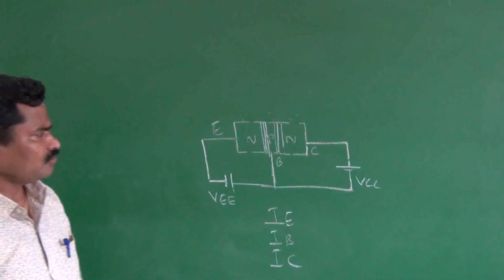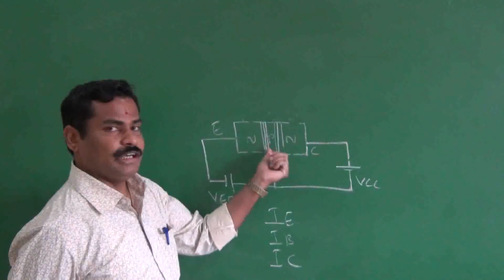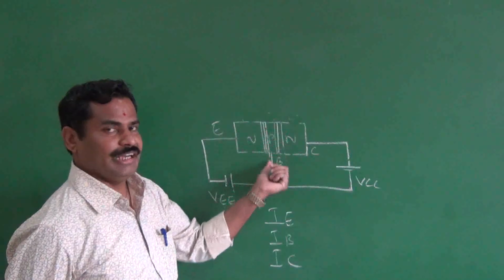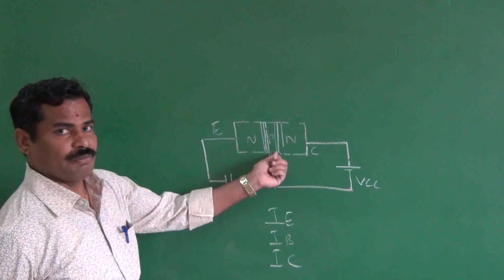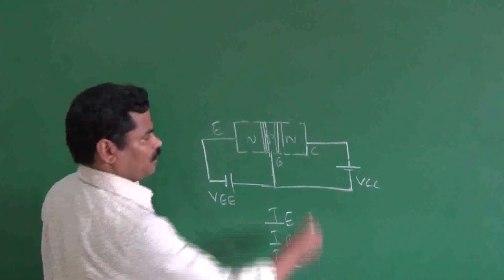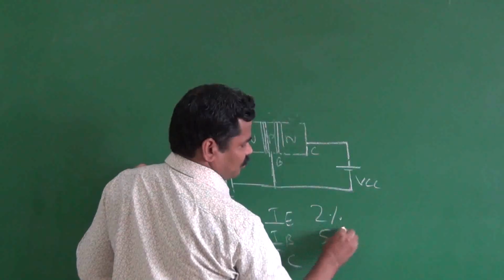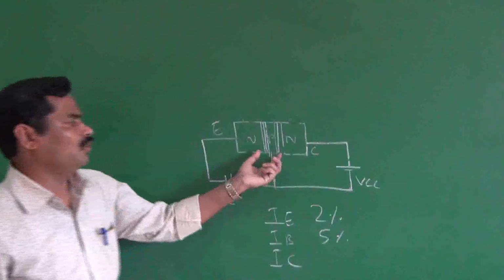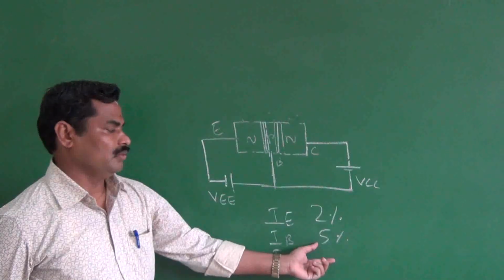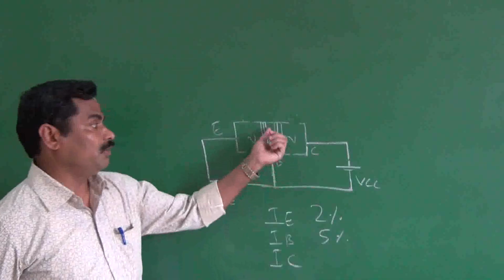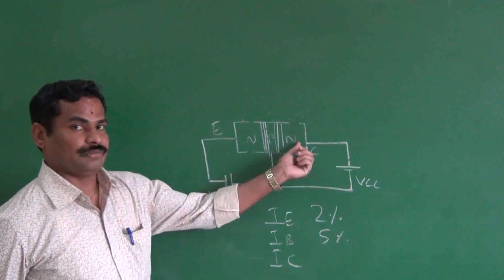And actually, I just said in the beginning, your base is lightly doped. Whatever electrons come towards the base, what happens? Only 2 to 5% of electrons will recombine with the holes, and the remaining come towards the collector.